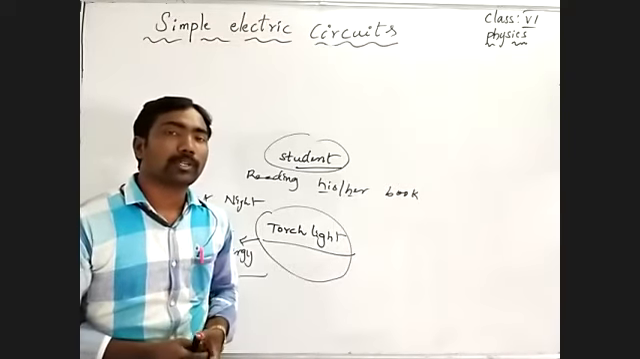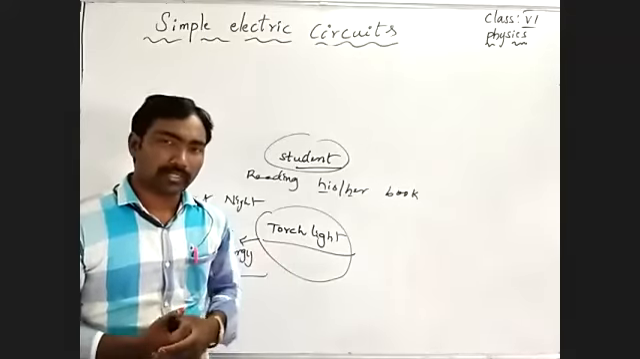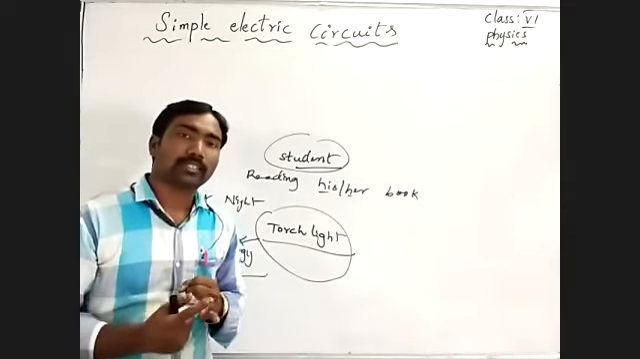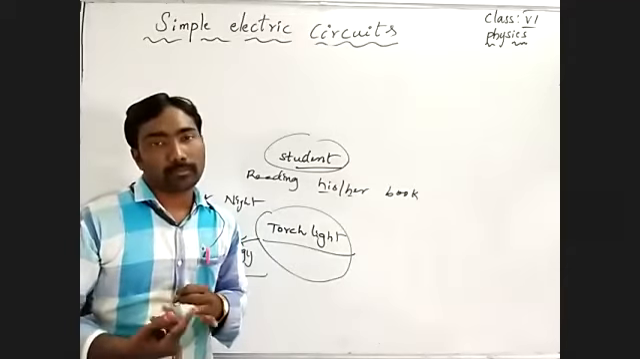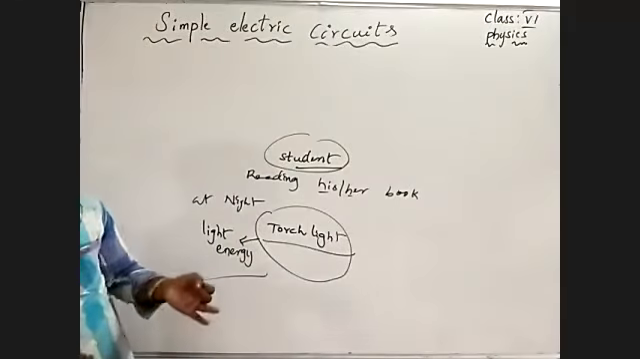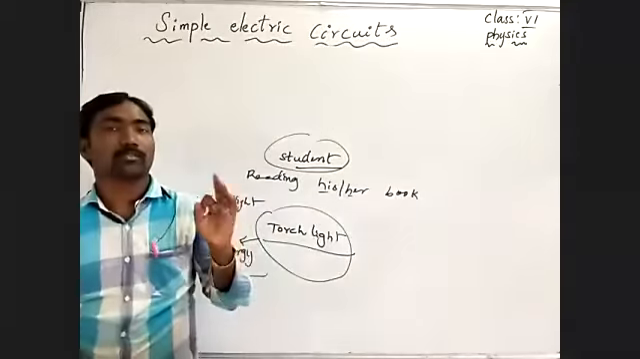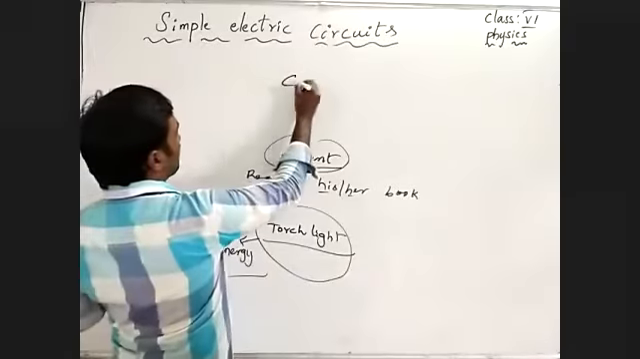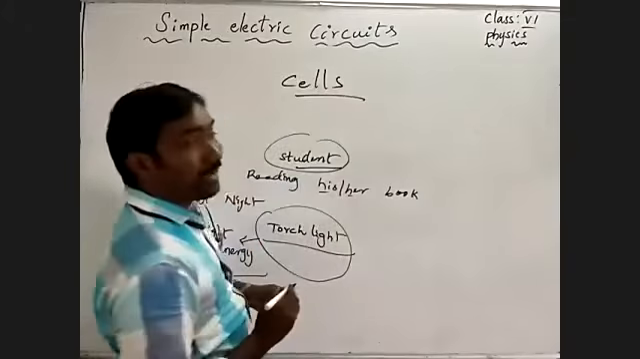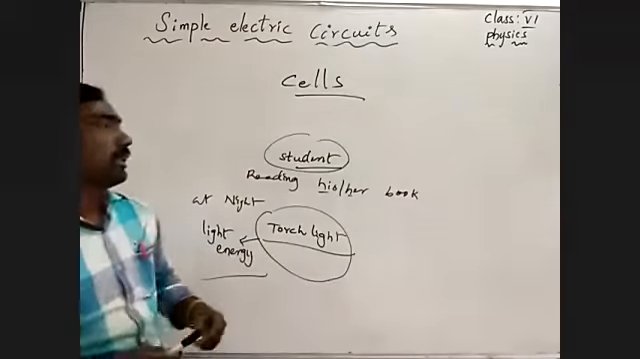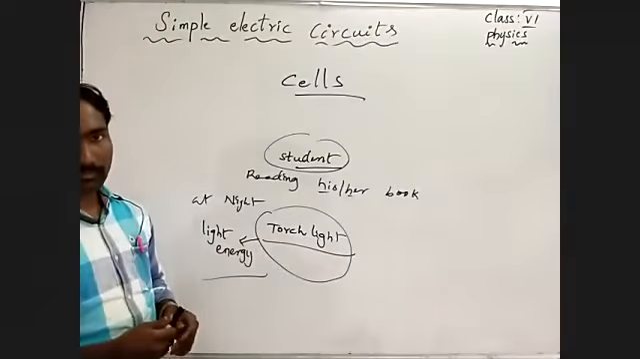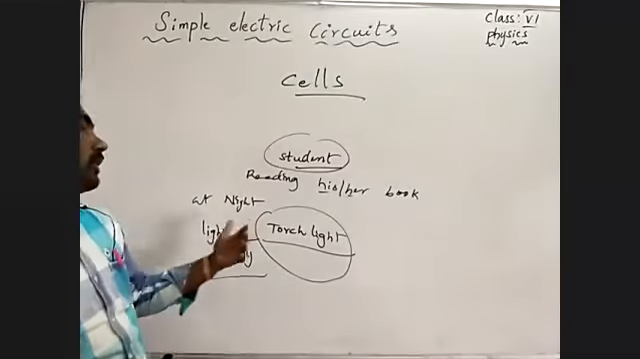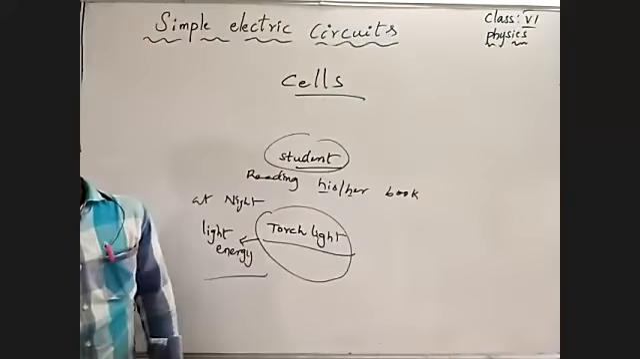Can you predict what happened to that? There are multiple answers. One is the bulb may fail. One is maybe the torchlight was destroyed or damaged. Otherwise, one more thing to remember: cells. Cells may be exhausted or finished. In these three conditions, there is no possibility to get light from the torchlight.